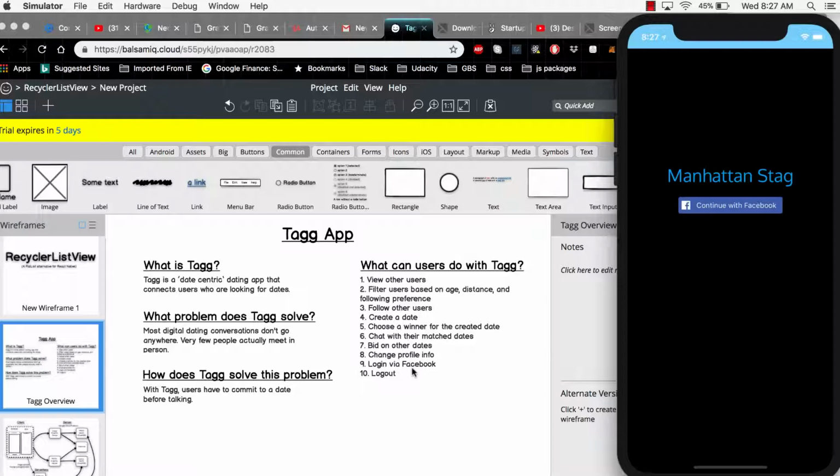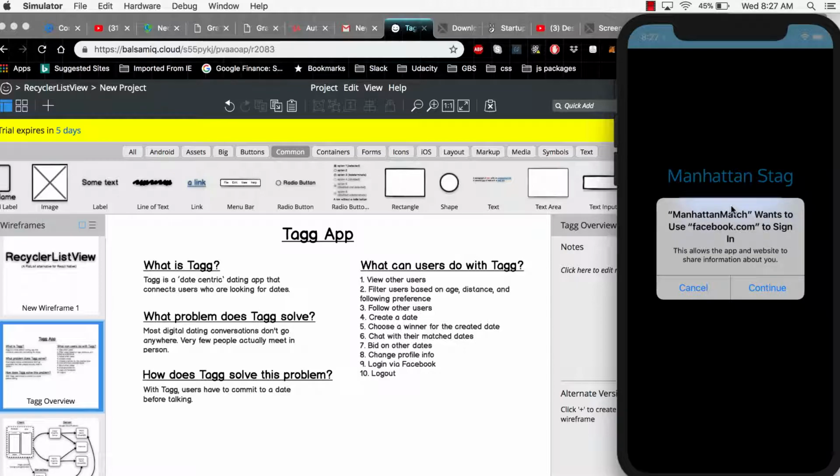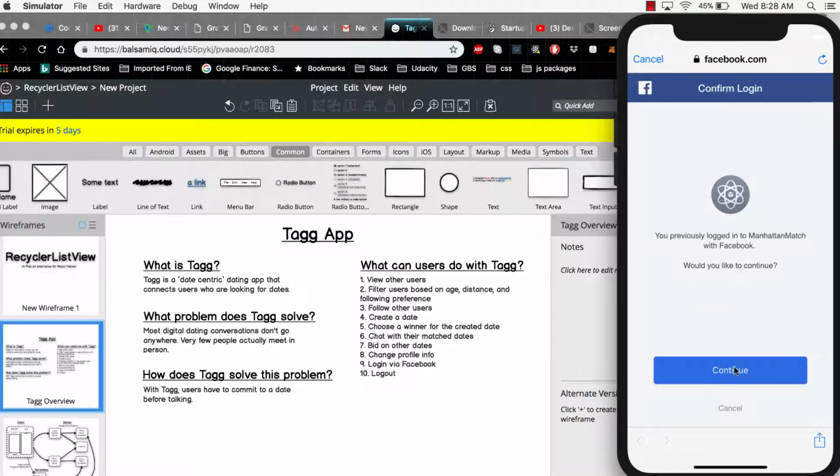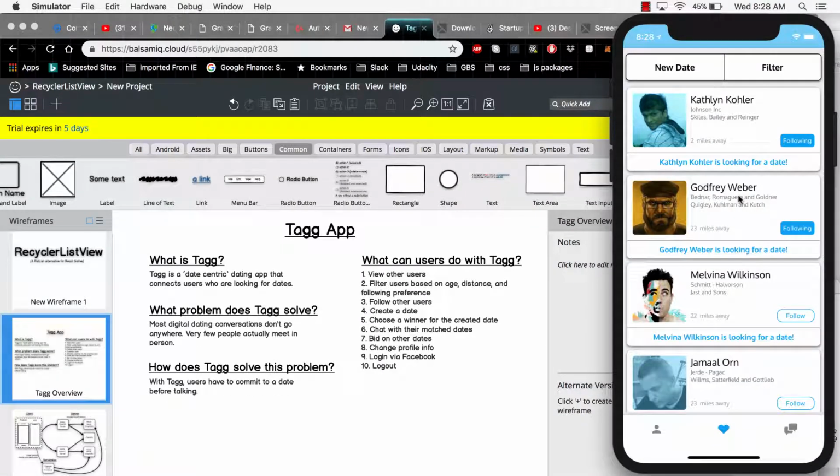I have a login via Facebook option here. This just hooks up with the Facebook SDK. So this just says Manhattan Match wants to use Facebook.com to sign in. I haven't changed this to Tagg yet, but don't worry about that. I'll change that in the future. If I log in with Facebook, it opens up a little interface that I can come in here and log in. I can click continue. And there you go. So that's the app demo.